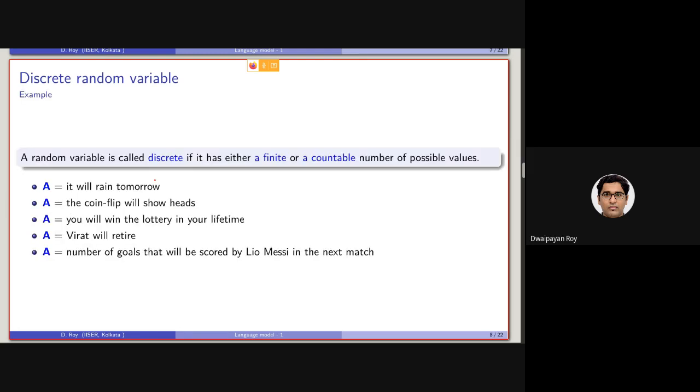For example, A can be "it will rain tomorrow," A can be "the coin flip will show heads," or A can be "Virat will retire." In all of these cases, A is a discrete random variable. So again, recapping, a random variable is discrete if it has either a finite or a countable number of possible values with certain randomness.